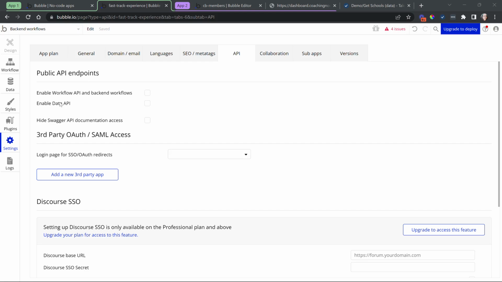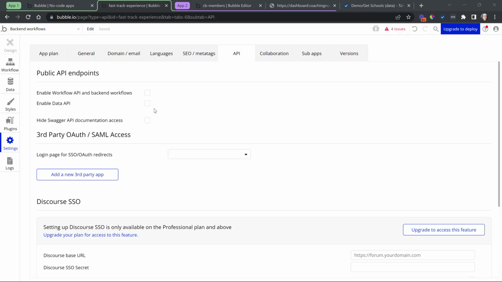Then the other endpoint is your data API, which exposes your database. So this means external services can access your data, all of the records and the values in your database via API. Again, there's many levels of security that you can add here so that only the right people or the right services get access to specific tables, specific fields, okay, and even specific types of access. Maybe they can only read things versus edit things, create, delete. All right, so this is the gateway.